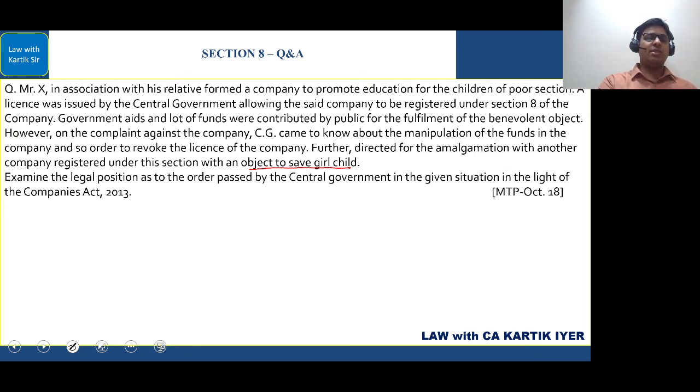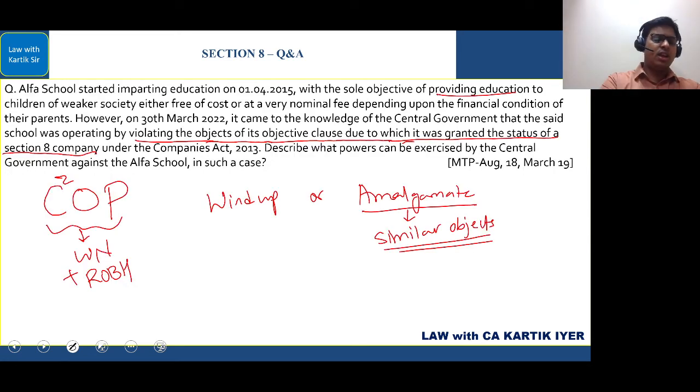Examine the legal position as to the order passed by central government in the given situation in the light of Companies Act 2013. Okay. Now remember this. Till here, everything is fine because they have written here manipulation of fund. Manipulation of funds can get covered here in relation to conduct is fraudulent. One of the C's here. First C was contravene the conditions, and second C was conduct is fraudulent.